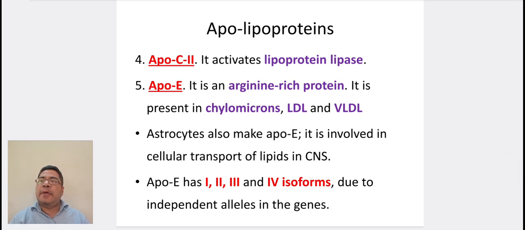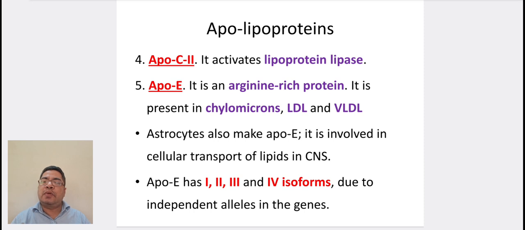Number 4 is ApoC2. It activates lipoprotein lipase. Number 5 is ApoE. It is an arginine rich protein. It is present in chylomicrons, LDL and VLDL. Astrocytes also make ApoE. It is involved in cellular transport of lipids in CNS.